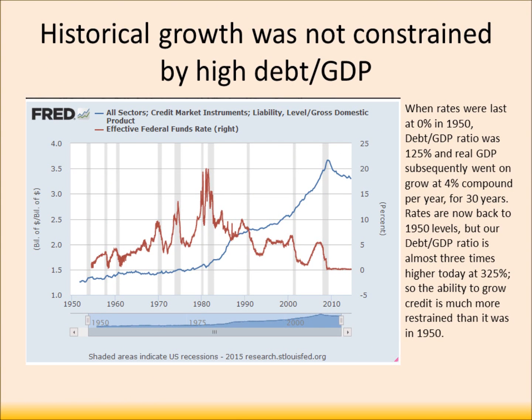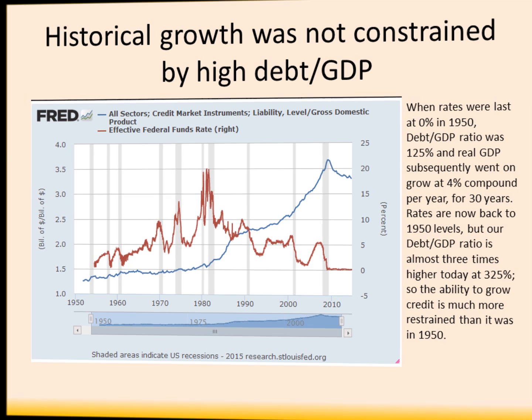To put it into historical perspective, in 1950, when rates were back where they are today, debt to GDP was 125%, and we went on to grow at a 4% real compound annual growth rate. Today, rates are low again, but debt to GDP is almost 3 times higher than it was in 1950. It is now at 325% of GDP. So the ability to grow credit is much more constrained than it was in 1950, and this presents a headwind for growth.